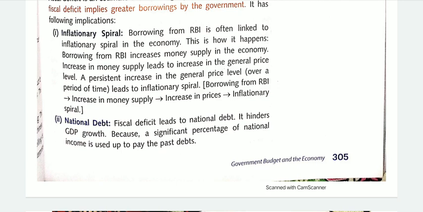Now, this national debt, along with interest, is to be paid out of the national income. So, this causes a hindrance in the GDP growth, because the same money which was used to pay the debt could be used for development of the economy.